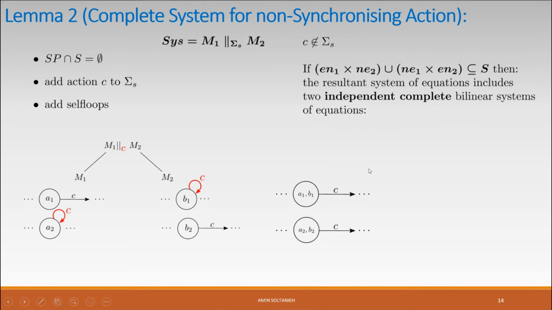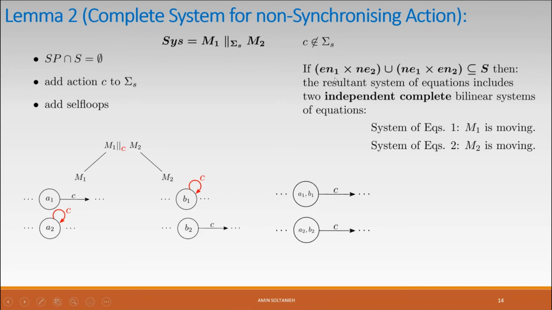Why do we have two complete bilinear systems? Because one system of equations represents M1 moving, and the other one is for M2 moving. If we want to have all the equations, I mean, to have a complete bilinear system, then states like A1, B1 and A2, B2 must all be reachable states. In order to show that, we use this expression. So this is a condition.